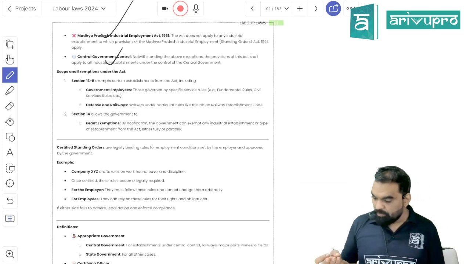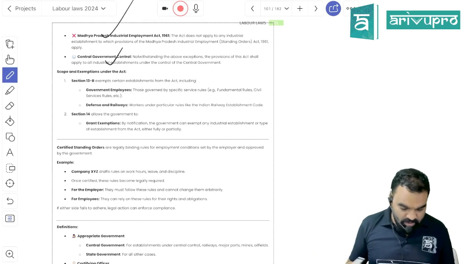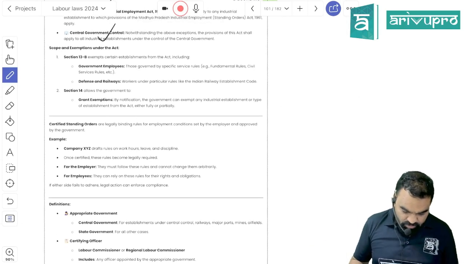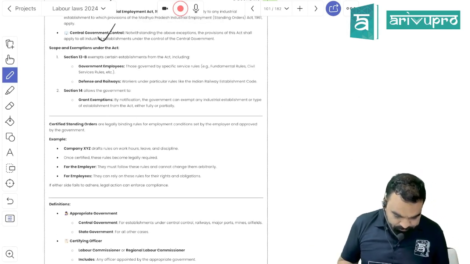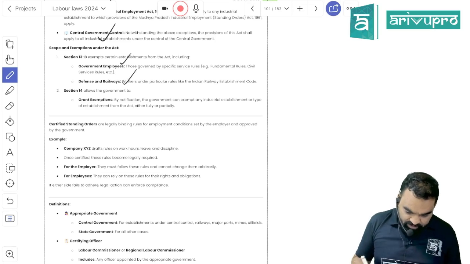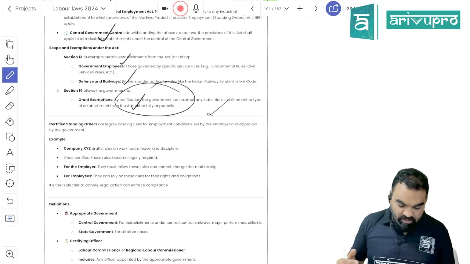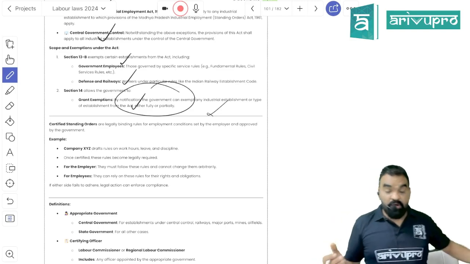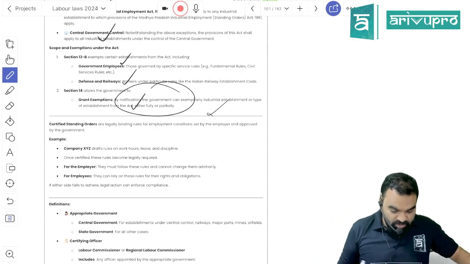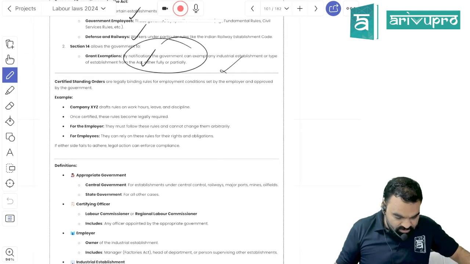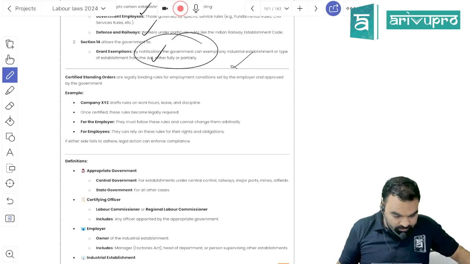So not applicable in Bombay, not applicable in Madhya Pradesh, not applicable on central government controlled organizations, right? Defense and railway pay, this is not going to be applicable. The appropriate government can exempt under this law, fully or partially, based on your written request for public interest. Same as the Bonus Act, right?